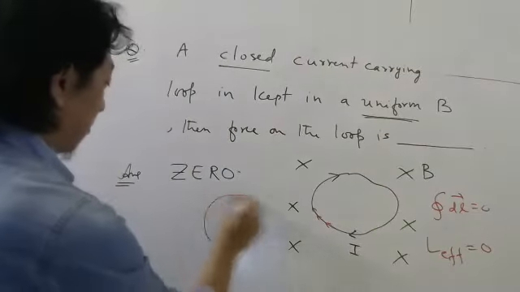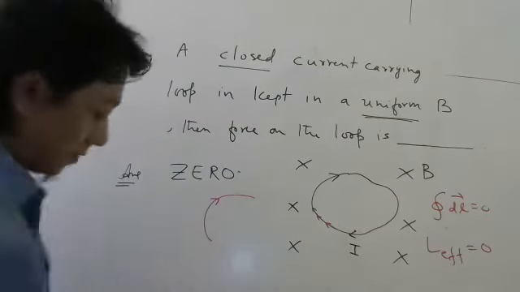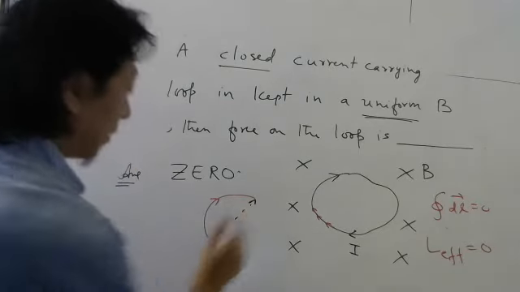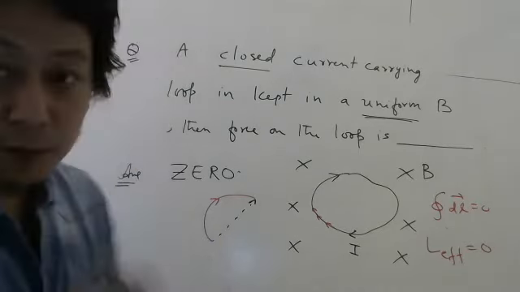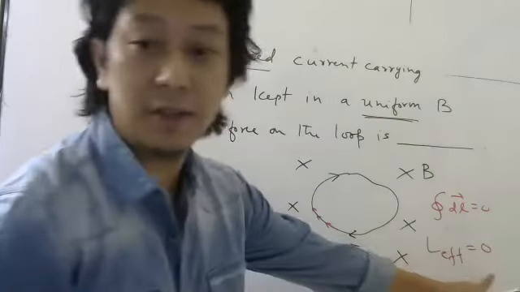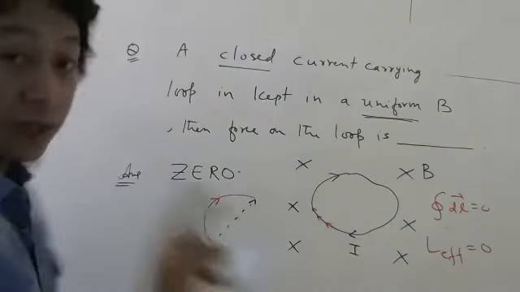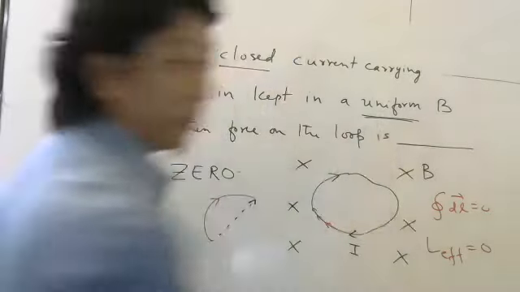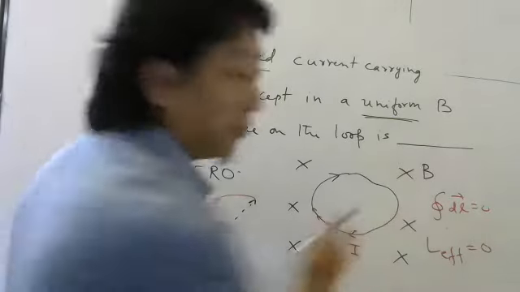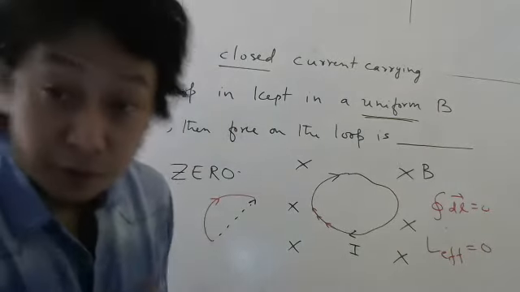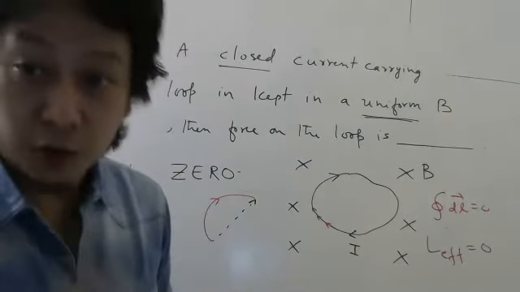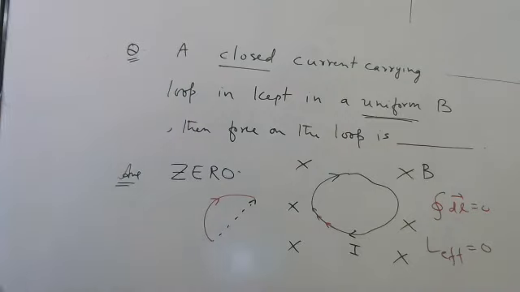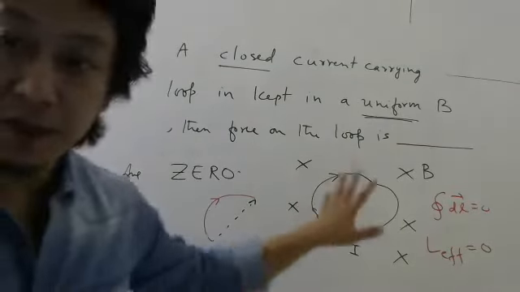What was L effective? This gap from here to here. Yes or no? This gap was your L effective. So if the wire is closed, there will be no L effective. So L effective will be 0, force will be 0, provided two things. The loop should be closed and the field should be uniform. And I don't mean parts are not feeling force. Parts are feeling force. The total force on the loop, that will be 0. Again, one more question, please remember.